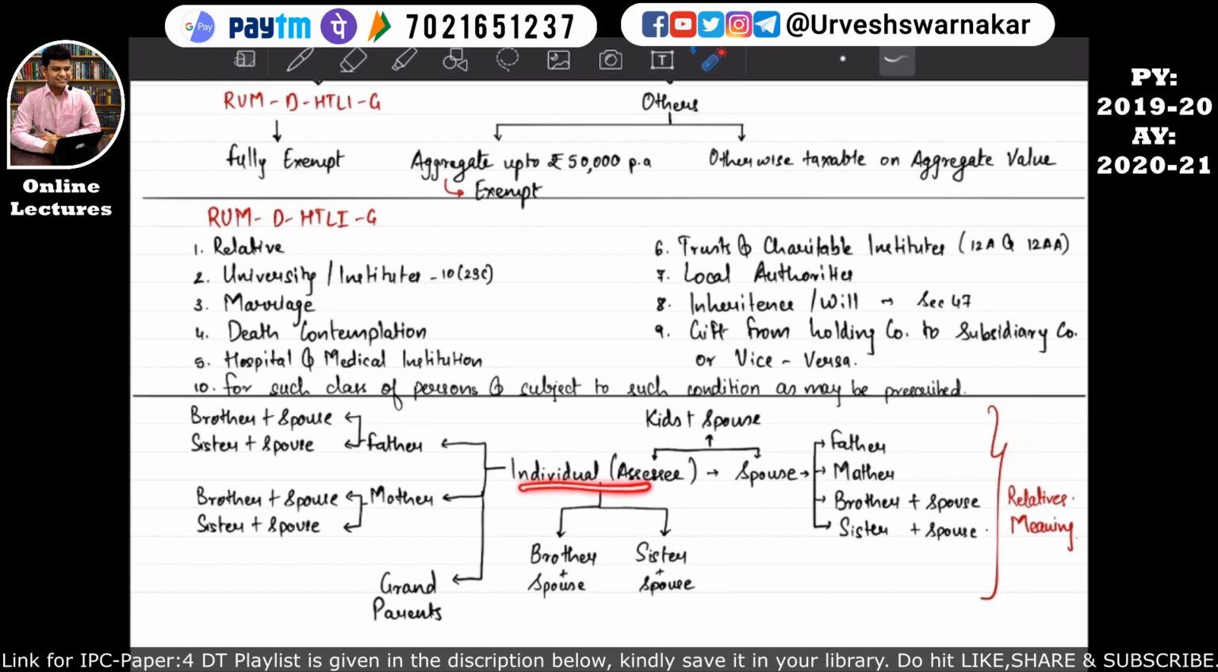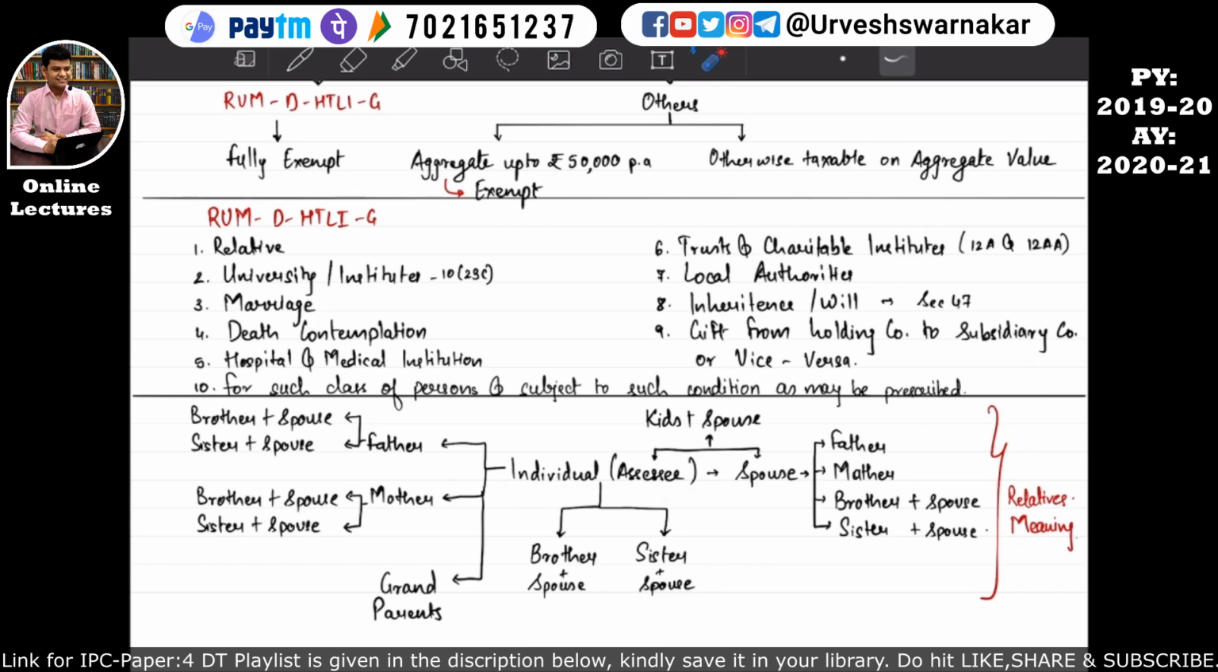Then the assessee's mother is having a sister. So the sister and the spouse of the mother will also be relatives of the assessee. I hope this is quite clear. So understand in this manner. For example, if the assessee receives a gift from his brother, then whatever amount of money gift has been received by the assessee will be fully exempt.